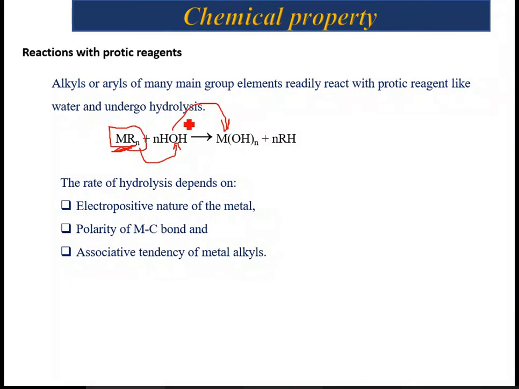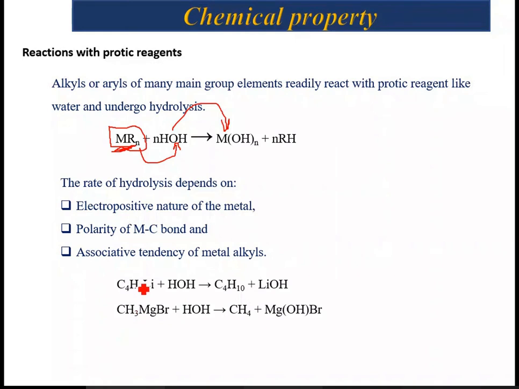And the rate of hydrolysis basically depends upon three different characteristics. One is the electropositive nature of the metal. Second, the polarity of the metal-carbon bond. And third, the associative tendency of the metal alkyl. Now see the example. For example, butyl lithium. Once it hydrolyzes, what is going to result? Lithium hydroxide and butane are going to form.